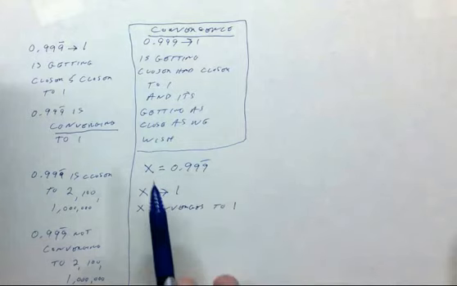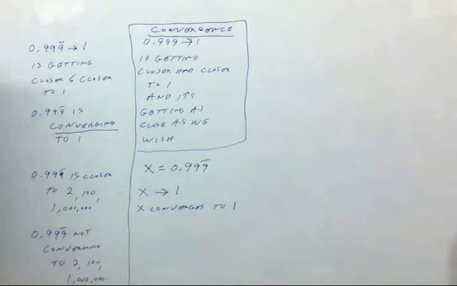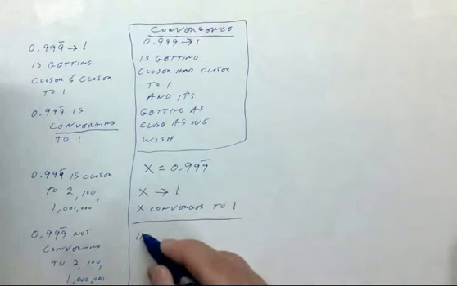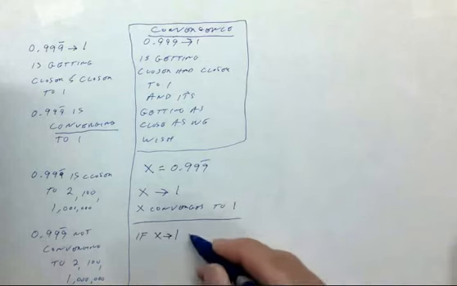And by the way, even for students who've been to high school, they haven't seen this idea of x. Here, x is moving. Think of it as it's at 0.9 and then 0.99 and then 0.999. It's getting closer to 1. It's converging to 1. So let's suppose I write this. If x converges to 1, then,